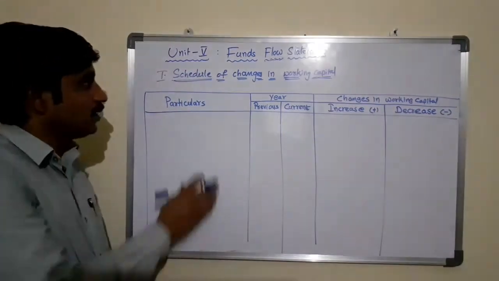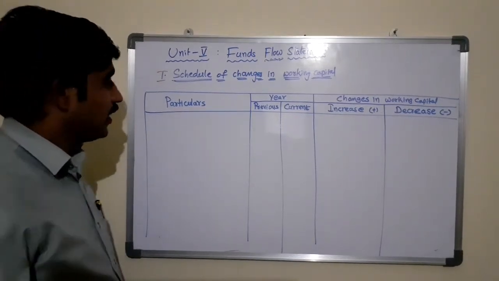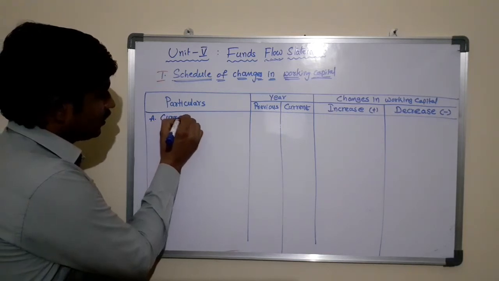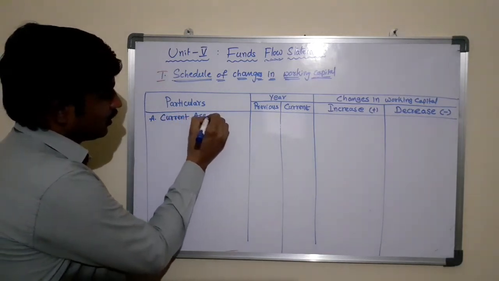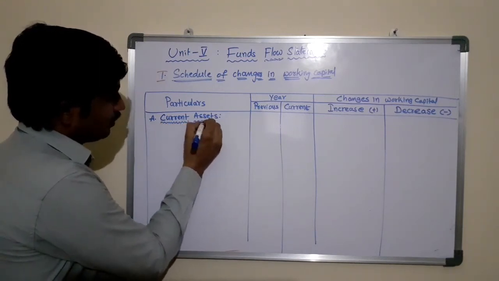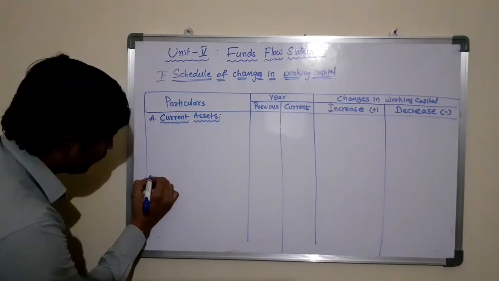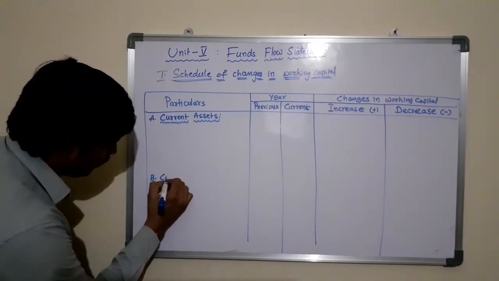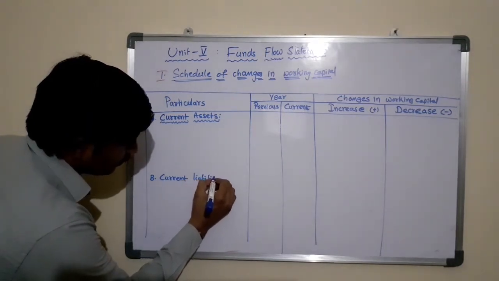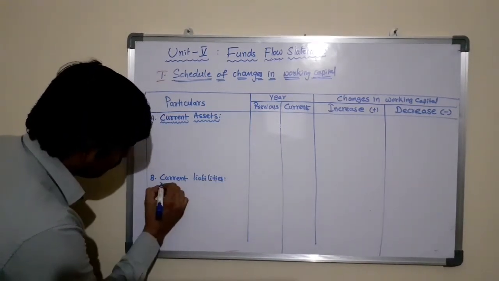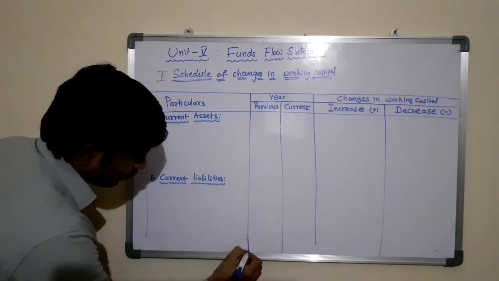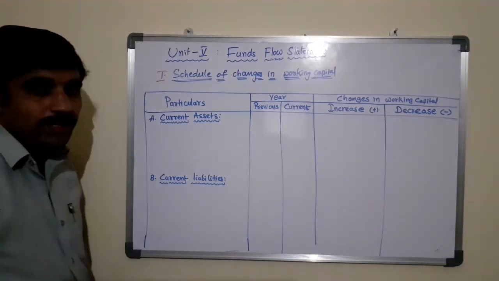The components of this schedule of changes in working capital, as we discussed, are of two types. A, current assets, this is one component, and the second component is current liabilities. This is the second component of working capital.